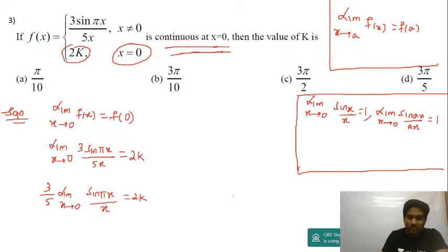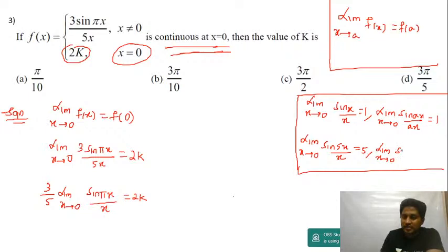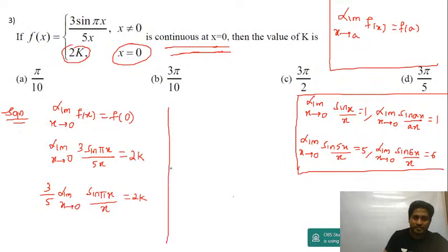Now if you have limit x tending to 0, very useful, listen, sine 5x divided by x, no need to multiply and divide by 5, directly this is equal to 5. If I have limit x tending to 0 of sine 6x divided by x, directly you can write 6. So same logic, guys. No need to multiply and divide, nothing. Alright, entrance, skip the steps. I want only the option in the exam.